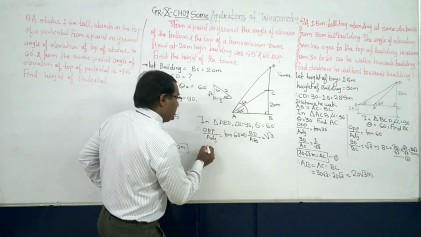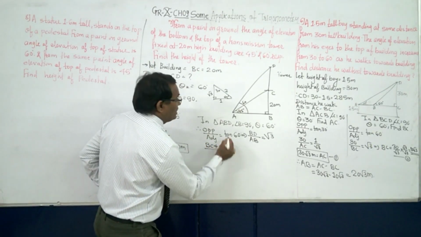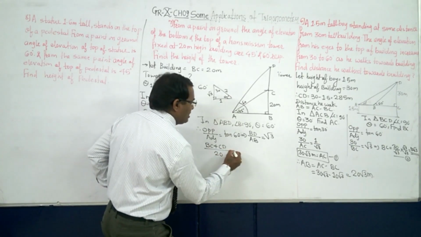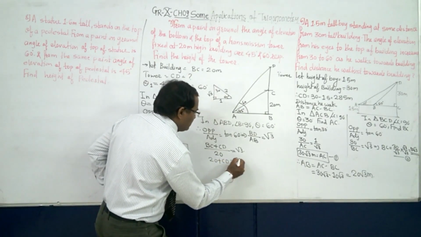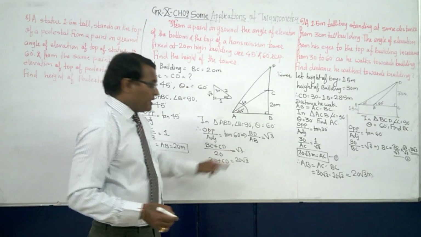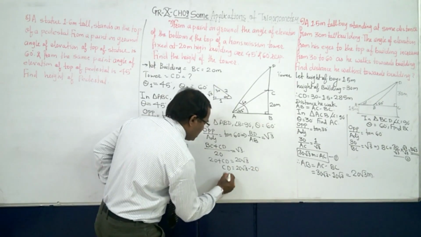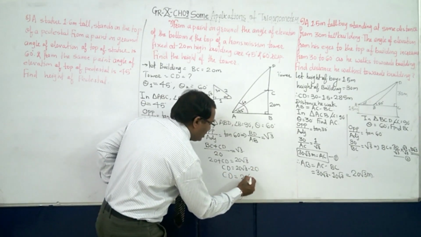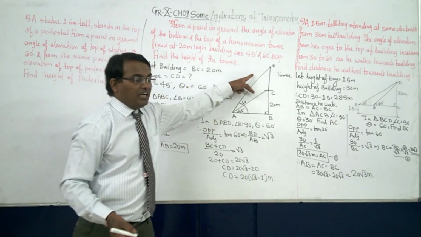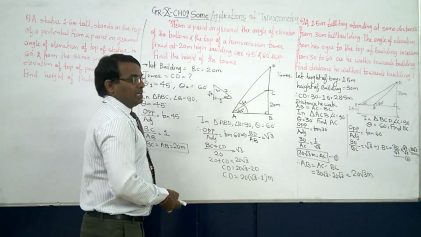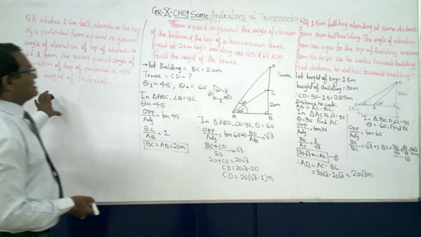Now what is BD? BD means nothing but BC plus CD. What is AB? It is already we have got 20, and then root 3. But we know that this is also 20 plus CD is equal to 20 root 3, because this will multiply. So CD is equal to 20 root 3 minus 20, or CD is equal to 20, you can take common, under root 3 minus 1 meter. Okay, so this is what the height of the tower, that is CD is equal to 20 into under root 3 minus 1 meter. So next sum.